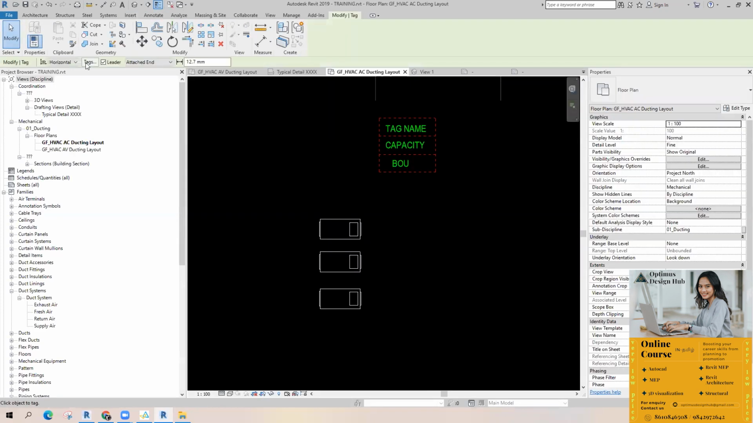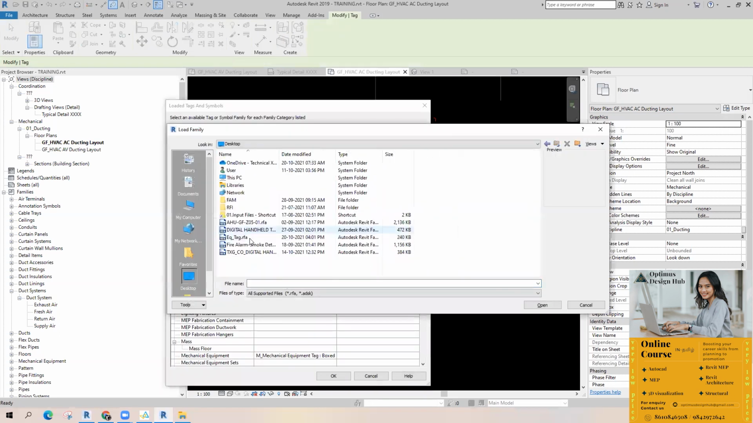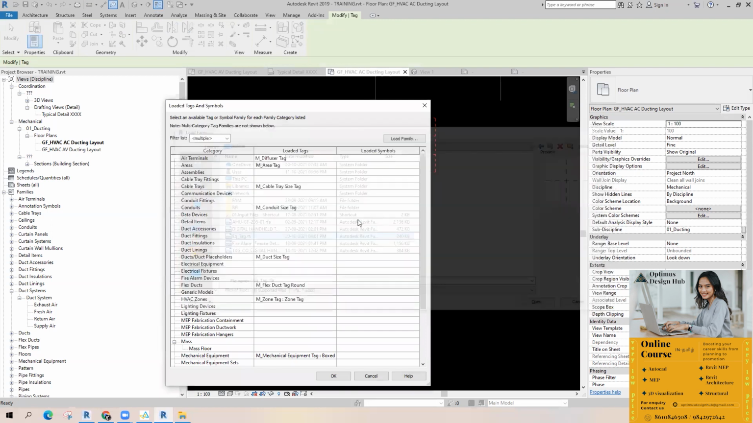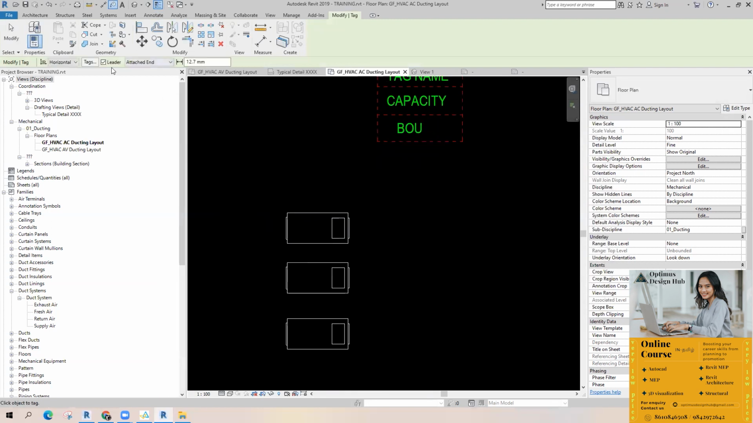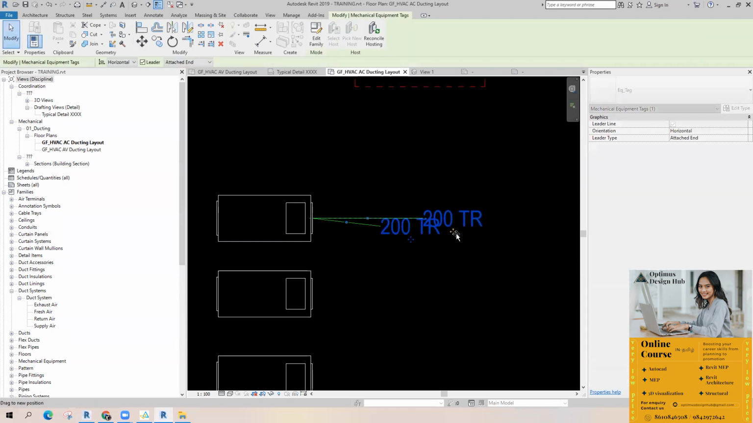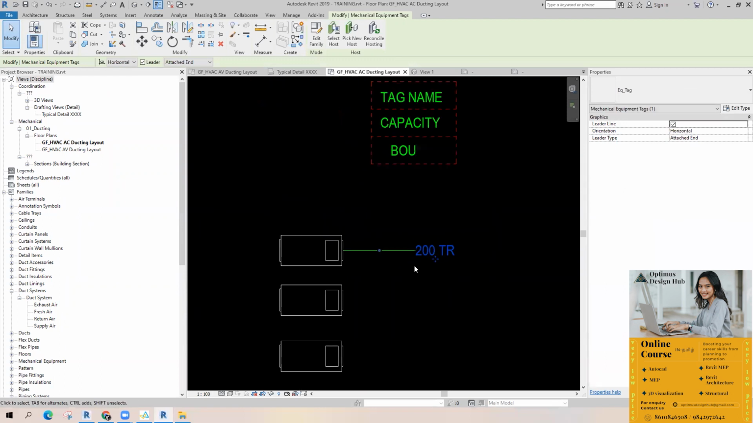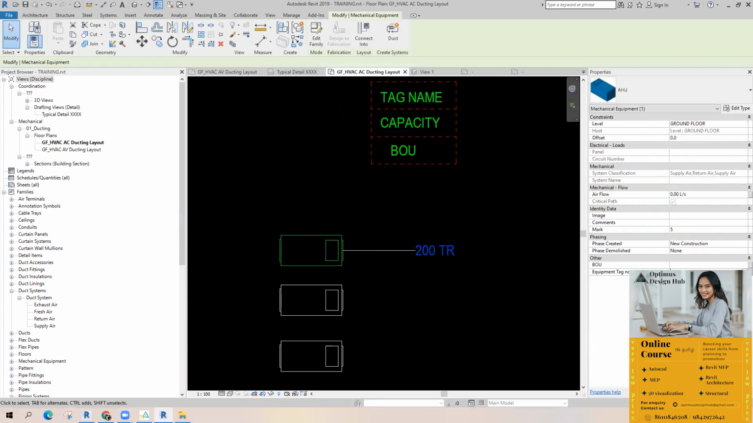Tag, tags, load family, equipment tag, right? Okay. So it is only showing 200 TR. The tag name and BOU are not showing. Why? It is not given.